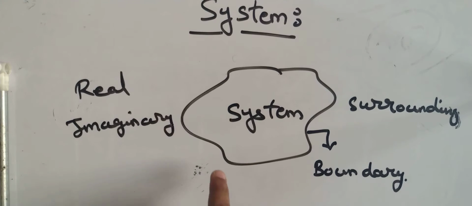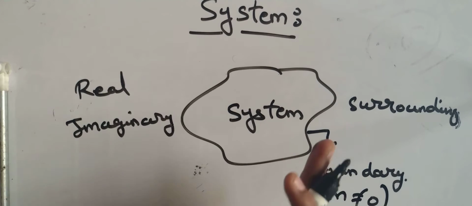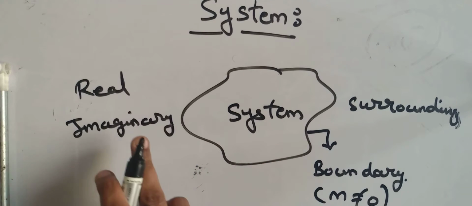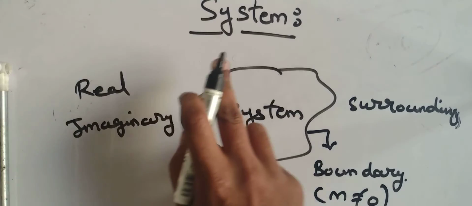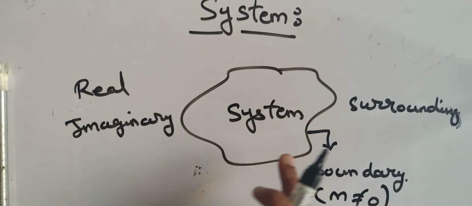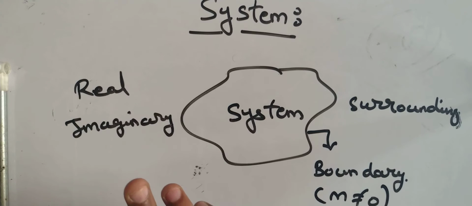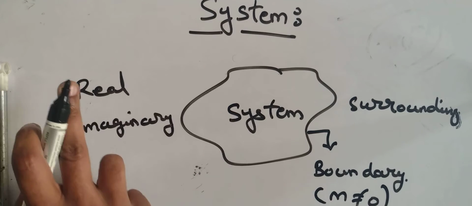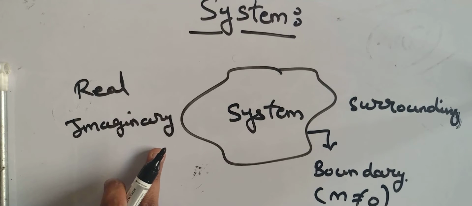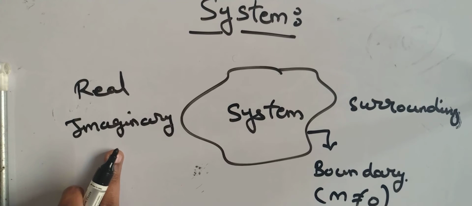Mathematically, a boundary has no weight, which means its mass is negligible. This is very basic and very important when you solve numericals related to system and surrounding. So boundary is nothing but the space which envelops the system, or the line which separates the system and surrounding. If it has a physical surface, it is a real boundary. If it has no physical surface, it is an imaginary boundary.